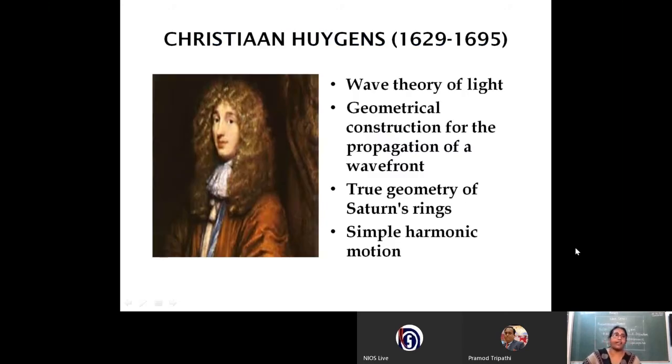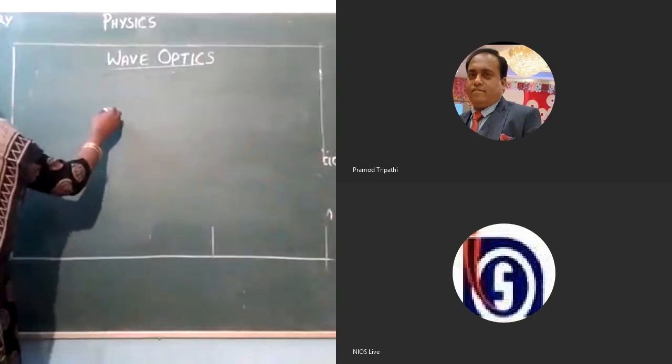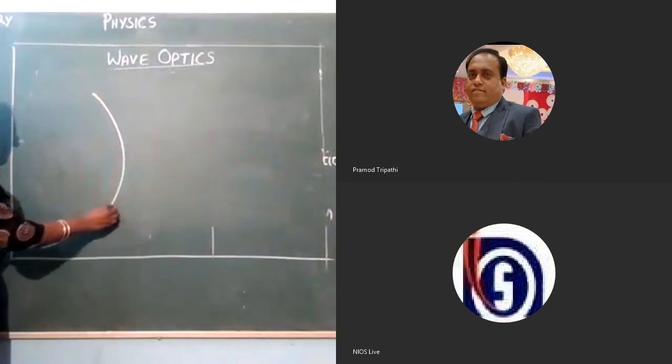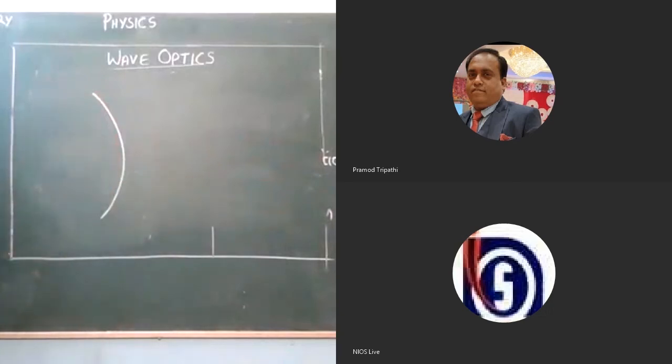So as I have explained to you, Christian Huygens proposed the wave theory of light. Actually, he gave a geometrical construction for the propagation of the wavefront. So what is this geometrical construction? That I can show you with the chalk and talk method. We have seen the spherical wavefront, so let us take a part of a spherical wavefront. Christian Huygens gave a geometrical construction for the propagation of the wavefront.